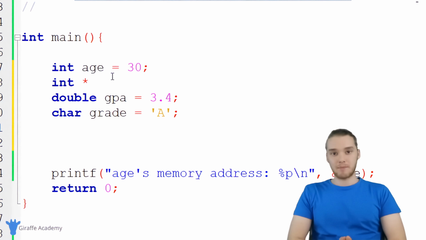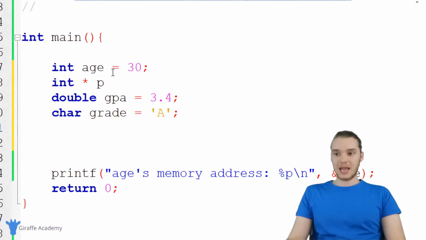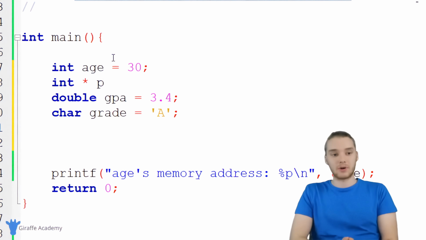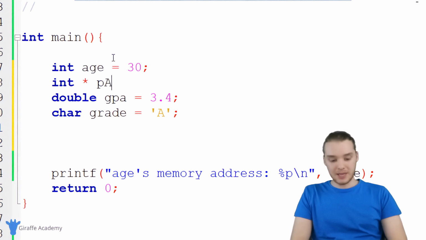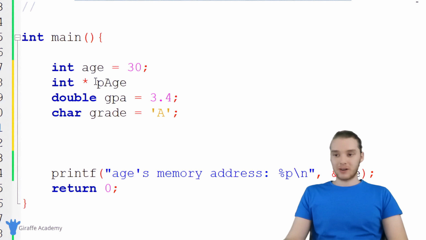Generally, when you're naming a pointer, you're going to start with a lowercase p, and then you're going to type the name of the variable whose memory address you're storing in the pointer variable. So I'm going to say page, because this pointer variable is storing the physical memory address of the age variable. Now what I want to do is set this equal to the memory address of the age variable, which we can access using this ampersand. So I could say ampersand age. So now this pointer variable is storing the memory address of the age variable.